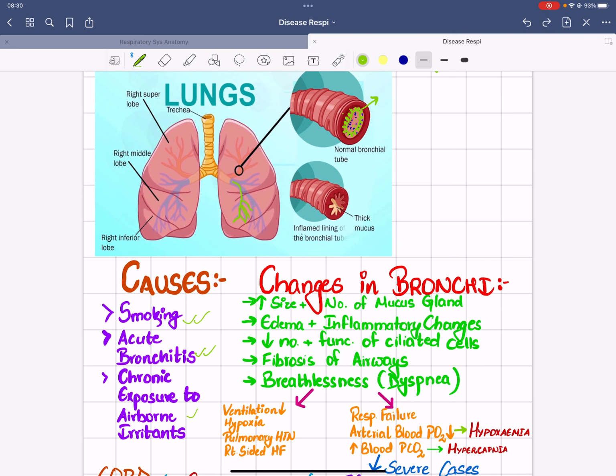Now, what are the different changes that can occur in the bronchi as a result of bronchitis? The size and the number of the mucus glands increase, meaning that the mucus glands are lined in this way inside the bronchi. This is a normal healthy bronchi, and normally the bronchi is ciliated and produces mucus. The function of the mucus is to trap different particles and foreign substances.